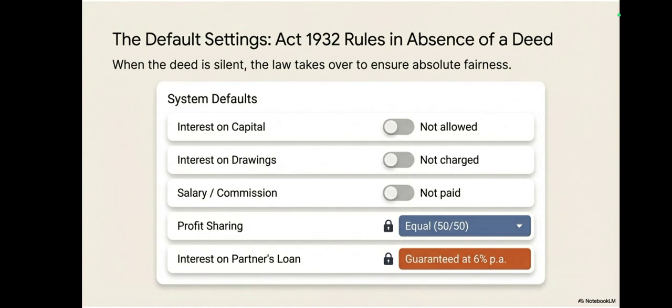And when a partner is giving a loan to the firm, keep in mind he can't demand a higher rate of interest. Suppose partner A has given a 5 lakh rupees loan to the firm. That partner can claim interest of only 6%, not more than that. This is also very important to note. Is it clear? If a partner has given a loan to the firm, then he can claim interest at a rate of 6%, not more than that. These are the very important things you should keep in mind in the absence of a partnership deed.